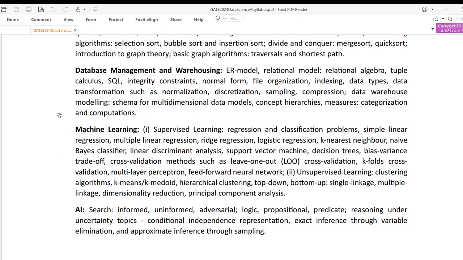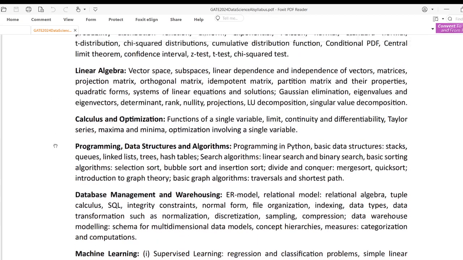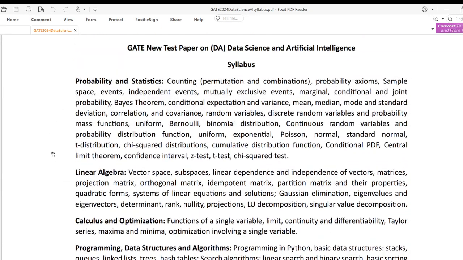If I see machine learning, programming and data structures, calculus, linear algebra, and probability and statistics, this part of the syllabus is within reach of students, particularly from mathematics, as well as students from a CS and statistics background. I'll talk more about this in the next video.